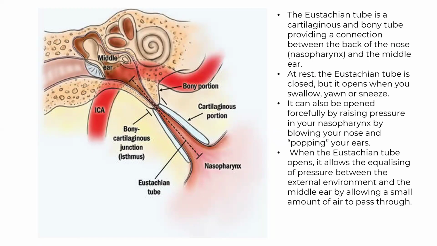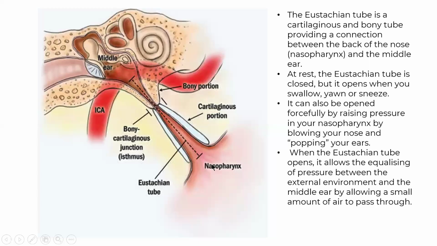But it opens when you swallow. When you swallow any food, you yawn or you sneeze, at that time the eustachian tube will open. Otherwise, it is at rest. It can also be opened forcefully by raising the pressure in your nasopharynx, by blowing your nose and popping your ears. That time, the eustachian tube will open.